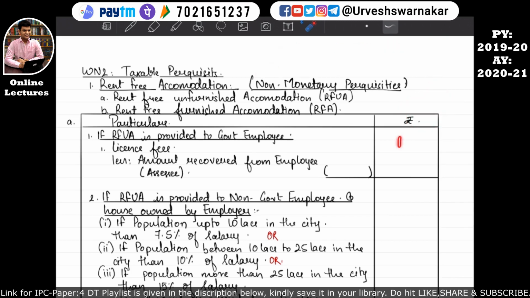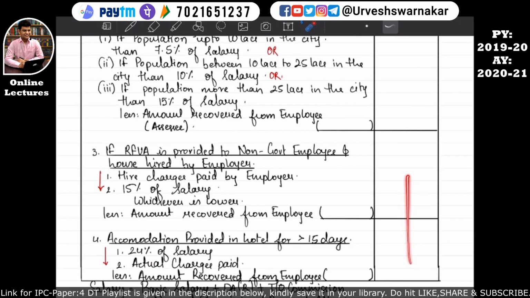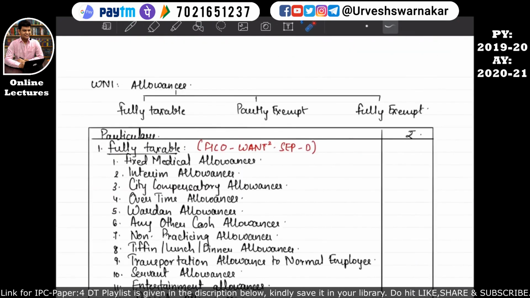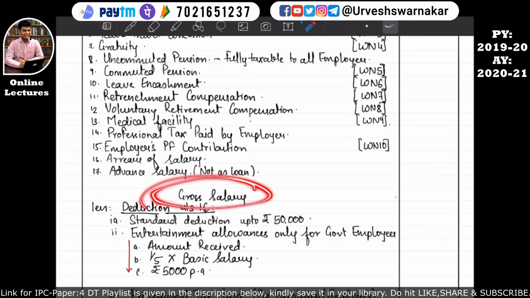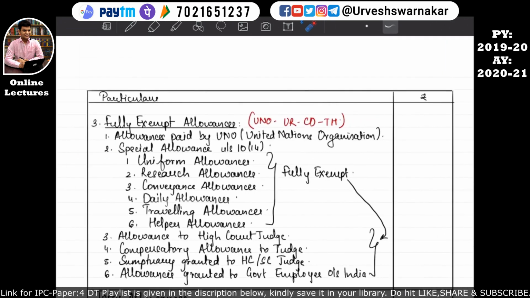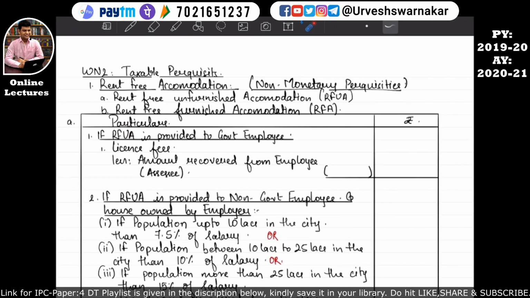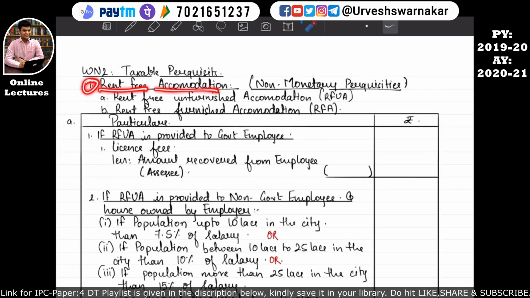So whatever amount we will derive in this column, we will take it over here, and it will be considered in our computation of the income from salary, and finally we will derive a gross salary. I hope you all are understanding these things. Okay, so let's come back. So working note number 1, taxable perquisites, part number 1, that is the first point, rent-free accommodation, is complete.